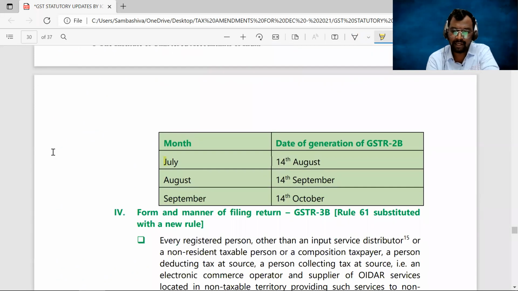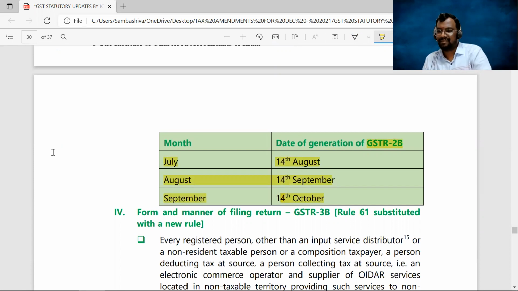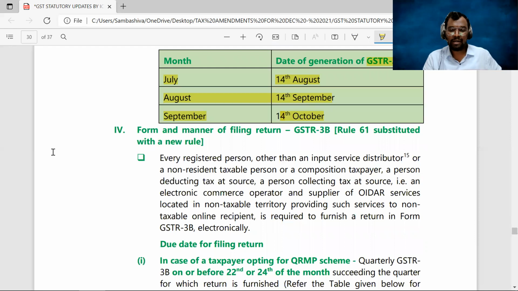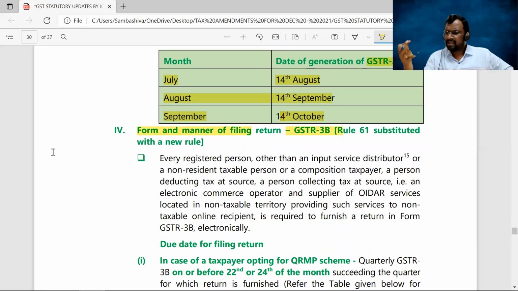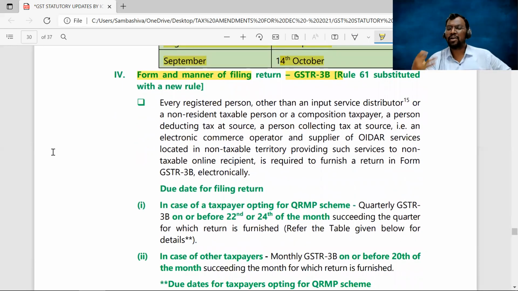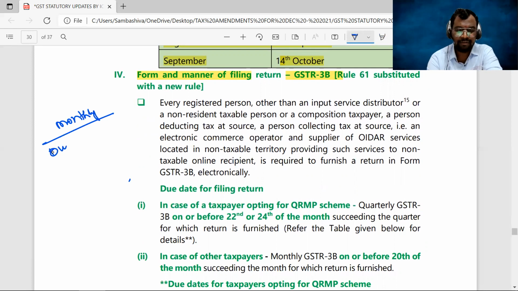So for the month of July, the GSTR 2B will be generated on 14th of August, August on 14th of September, September on 14th of October. Clear, sir? Next. Form and manner of filing of the return, GSTR 3B. 3B, we've already seen. If you have opted for the normal taxation scheme, that means monthly scheme, what is the due date, sir? For the filing of GSTR 3B, the due date is 20th of the next month.